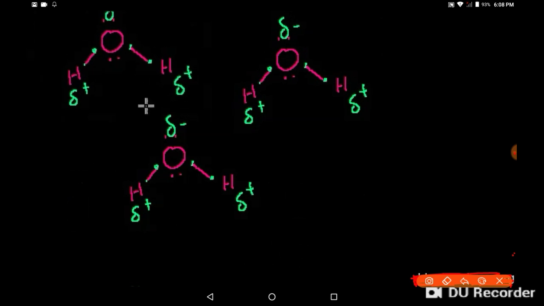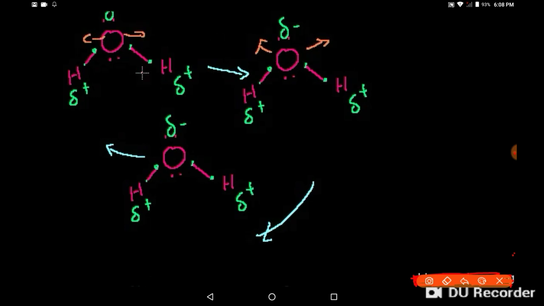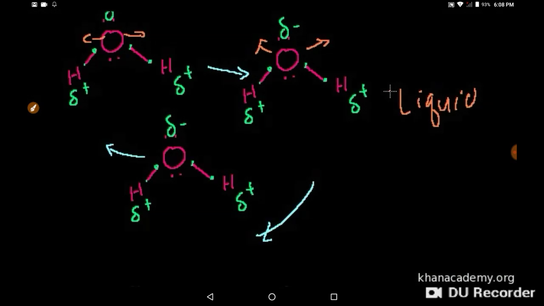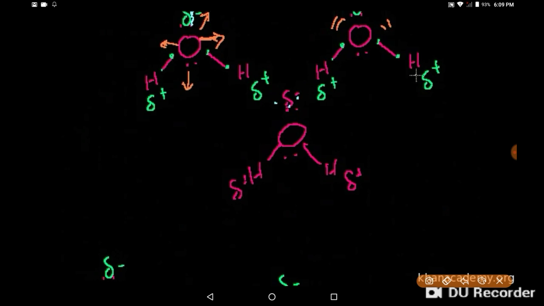So now all of a sudden, the molecules will start shifting. Maybe this side is moving here, that's moving there, you have other molecules moving around that way, but they're still attracted to each other, right? Even though we've gotten the kinetic energy to the point that the vibrations can break the bonds between the polar sides of the molecules, the kinetic energy for each molecule still isn't strong enough to completely separate them. They're starting to slide past each other. And this is essentially what happens in a liquid state: you have a lot of atoms that want to be touching each other, but they're sliding. They have enough kinetic energy to slide past each other and break that solid lattice structure.